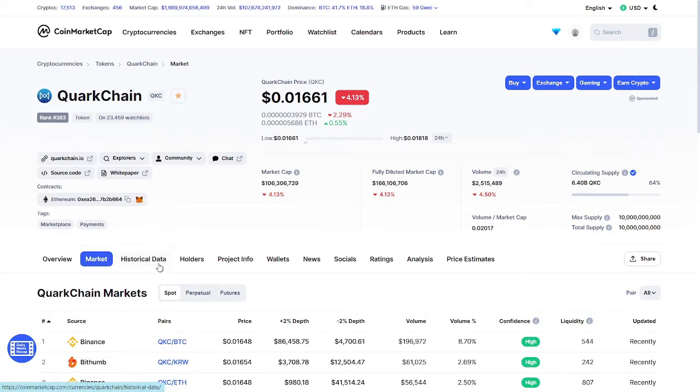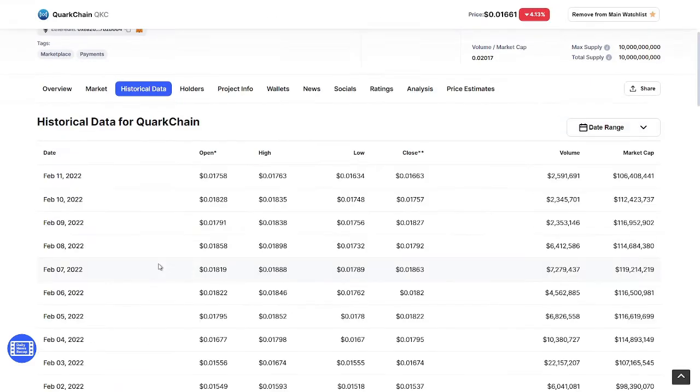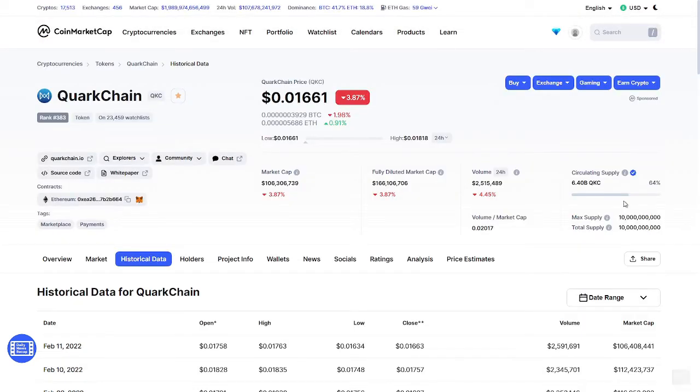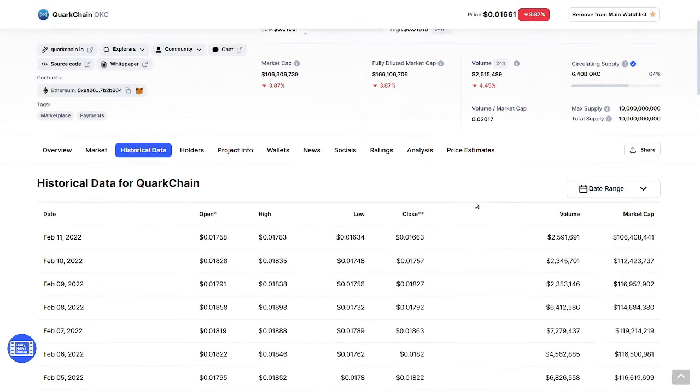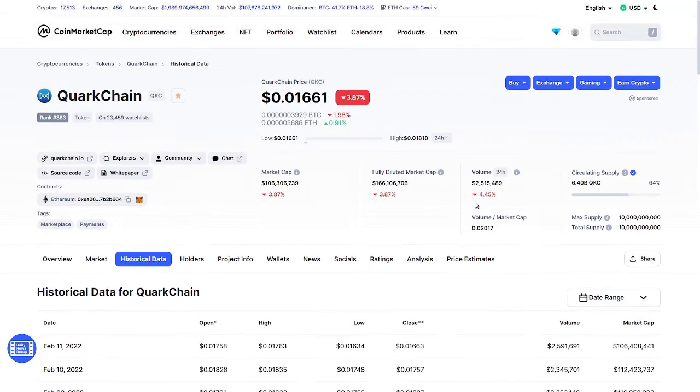And if you check the historical data, here you can see that the coin on the 11th February had a market cap of 106. Before that, on the 10th February, it had a market cap of 1.1. So definitely there is a 50% downfall in one day, and volume is still trying to sustain. It means it is at its peak point of downfall, and definitely the coin will not go down, I guess. Hope so. It's not happening.